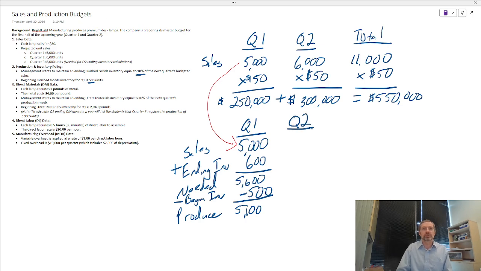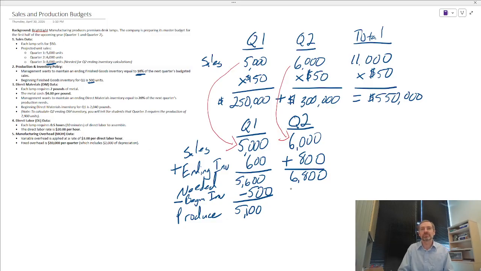Let's go into quarter two. Again, we are going to say, how much do we need? We need 6,000, so that's going to come from our sales budget. And our ending inventory, again, is 10% of the next quarter. And we were given that up here. We're planning on selling 8,000 during quarter three, so we know we need 800 on hand. So that means we need a total of 6,800.